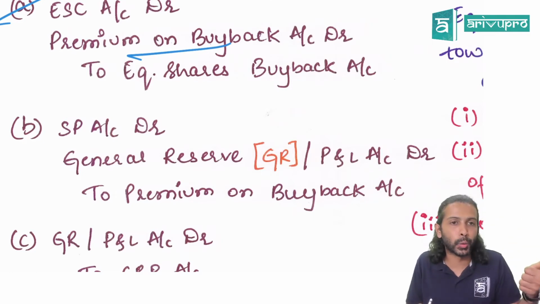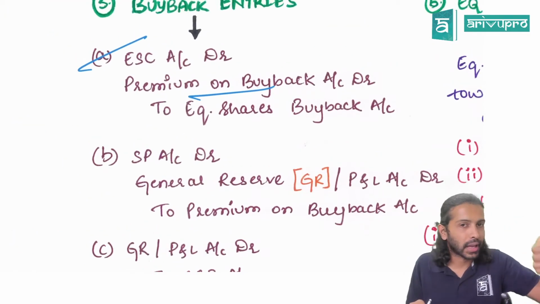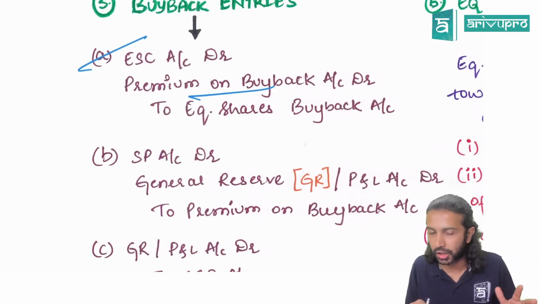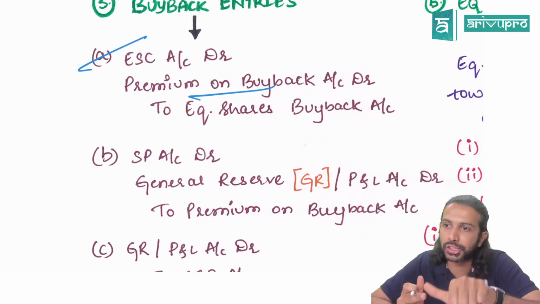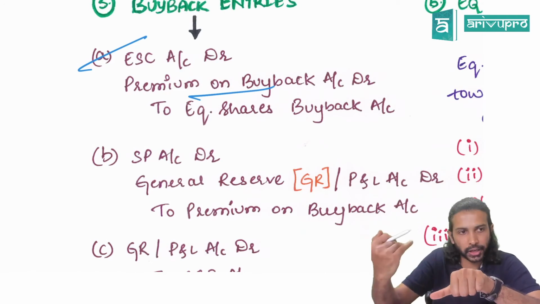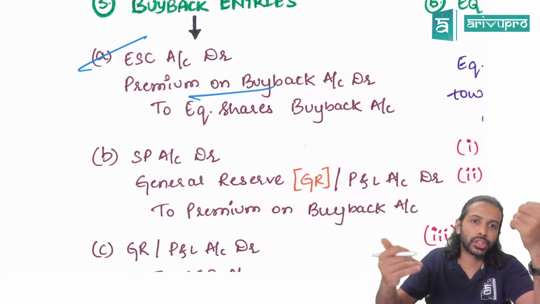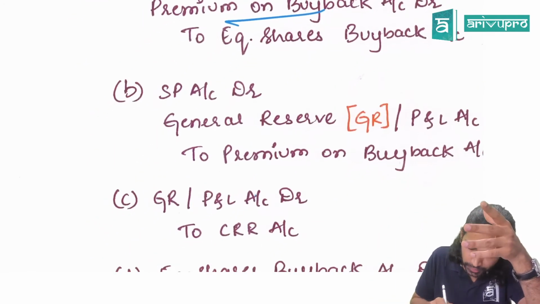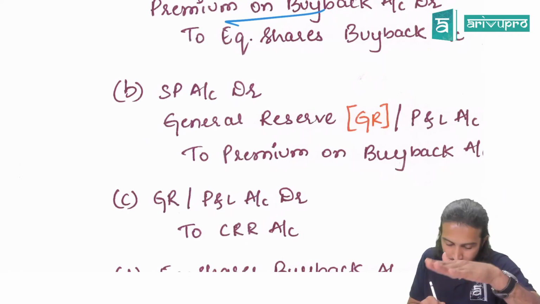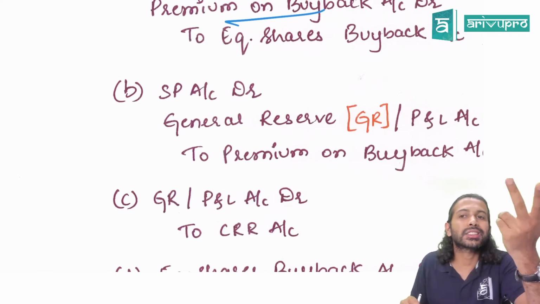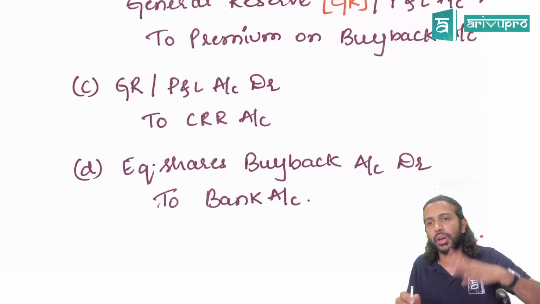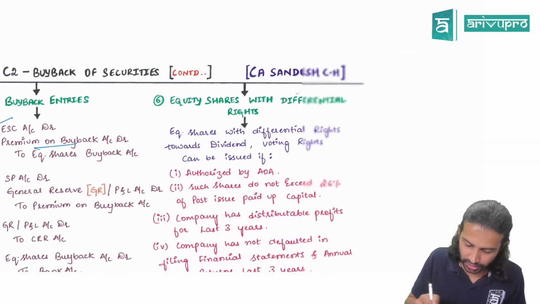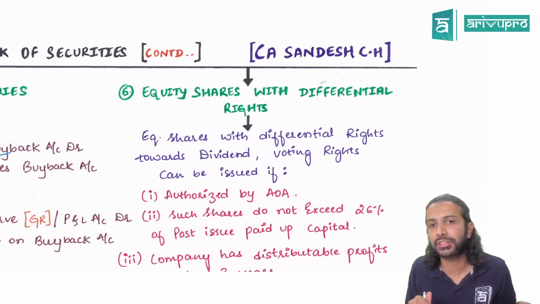Whenever you do buyback of equity shares, you need to create one reserve known as capital redemption reserve, CRR. What is the journal entry for CRR? Using free reserve only we create CRR. So, free reserve will reduce, CRR will increase. The journal entry will be general reserve or P&L, which we term as free reserve account, debit to CRR account. The last entry is the payment entry: equity shares buyback account debit to bank account. These are your entries.